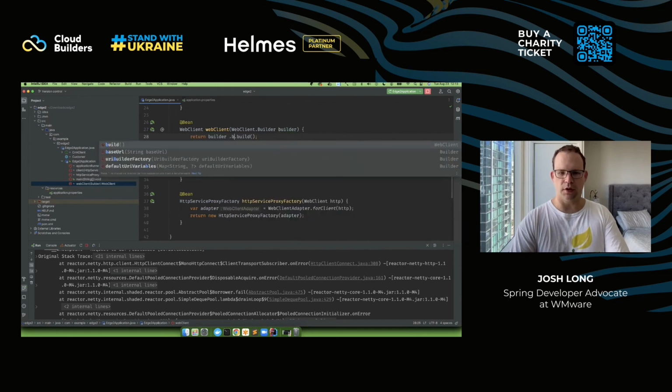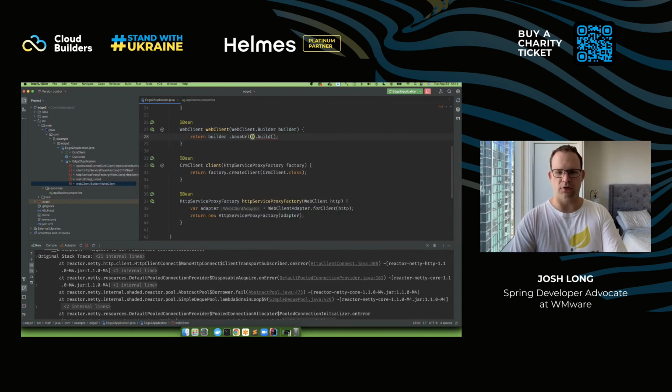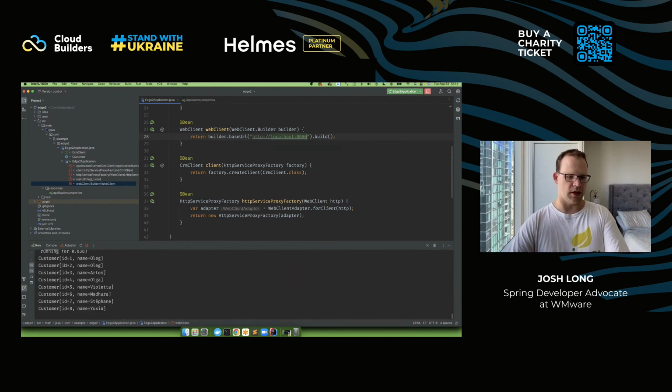Oh, I forgot to specify the base URL for my web client, because it doesn't know where to talk to, right? So, of course, it doesn't. Base URL, http://localhost:8080/. Goody. So there's our data.